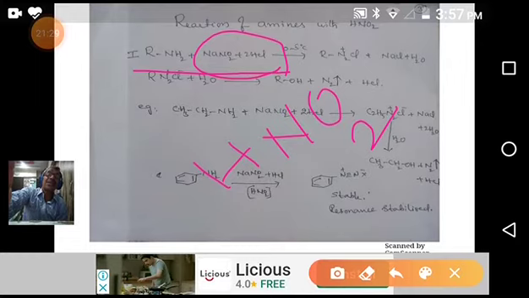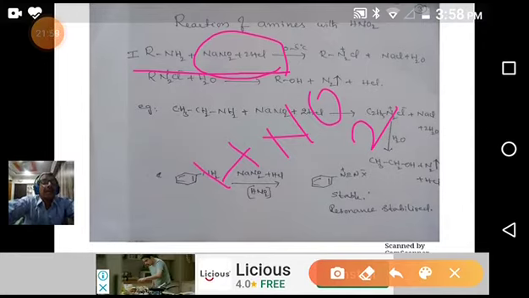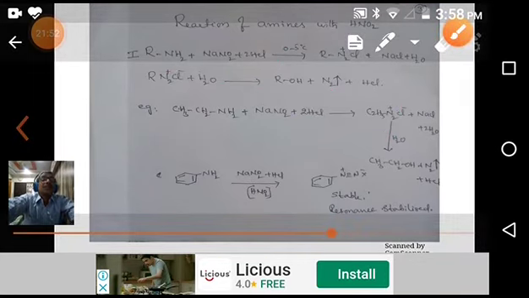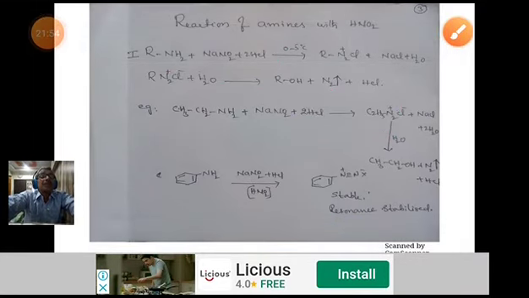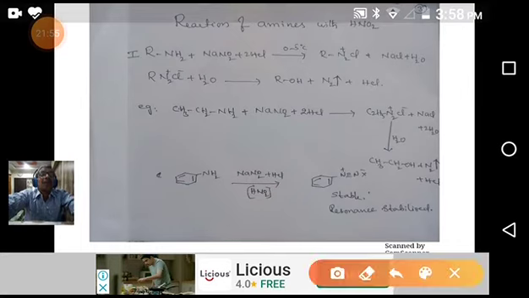That's why we have to prepare it in situ, meaning only when we require it. How do we prepare it? Adding sodium nitrite to aqueous HCl gives HNO2. This HNO2 reacts with our primary, secondary or tertiary amine. You see, this is the primary amine reaction: a primary amine reacts with HNO2 at 0 to 5 degrees.